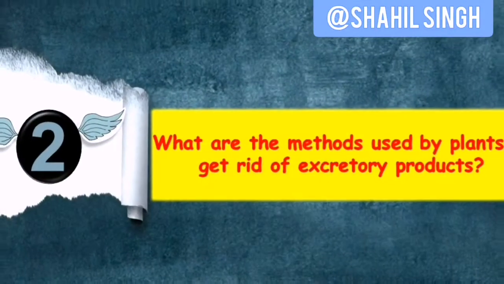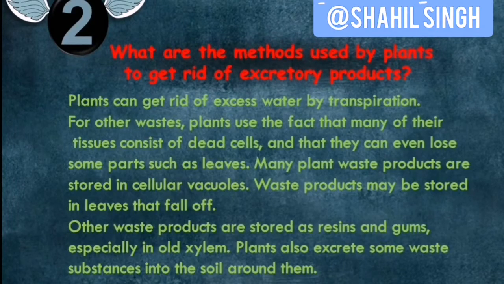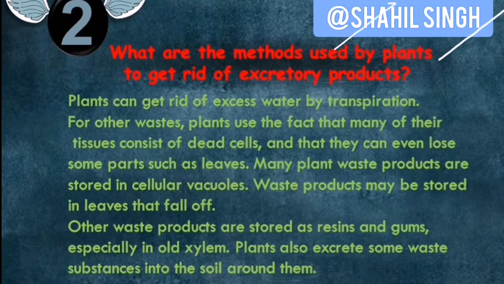So the next question goes like this. What are the methods used by plants to get rid of excretory products? So in my earlier video I have told you that you must remember at least 3 points through which plants excrete their waste. So plants can get rid of excess water by transpiration.